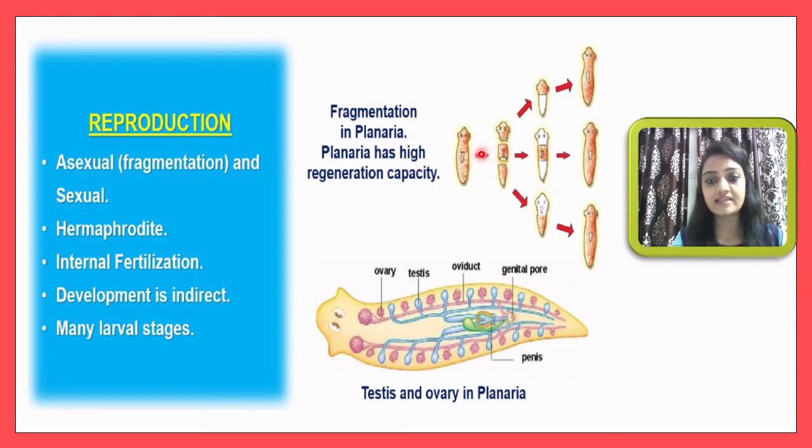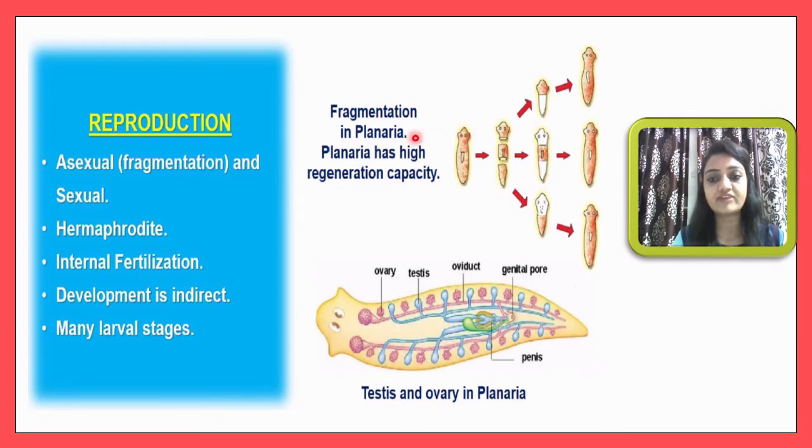That's why this portion will act as an individual organism. This portion is also acting as an individual organism. This also acts as an individual organism. So if you cut it into three pieces, three individual organisms will be formed. By this we can say there is fragmentation.